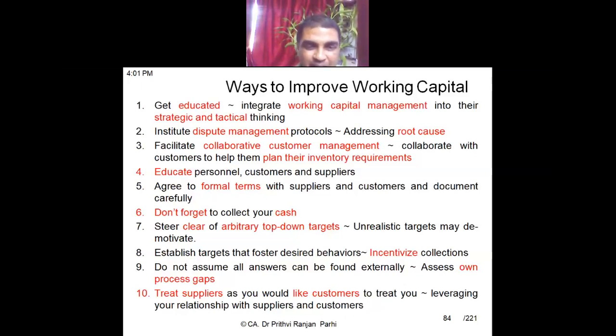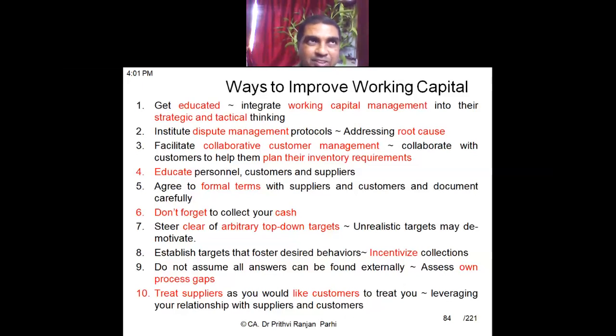capital management. Treat suppliers like your customers. Suppose you are expecting your customer to pay you on time, so you should also ensure that you are paying on time to your suppliers. And try to match trade debtors with trade creditors. That is called leveraging the relationship with suppliers and customers. You need to know this is the amount outstanding with my customers and this is the amount I have to pay to my creditors. So that leveraging needs to be done to improve working capital management.